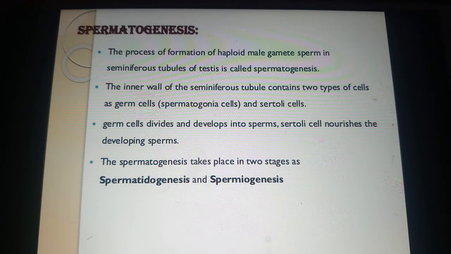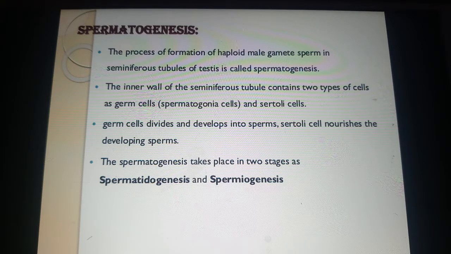When the germ cells divide, meaning they undergo a series of meiotic divisions and develop into sperms, during that period the Sertoli cells nourish the developing sperms.